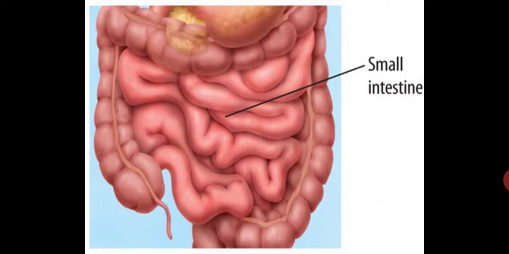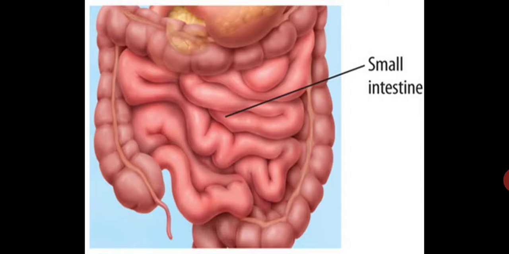Digestion in the small intestine. As the food leaves your stomach, little by little, it enters a long winding tube below it called the small intestine. The last step of digestion takes place here. After the digestion, the third step, that is absorption, also takes place in the small intestine.